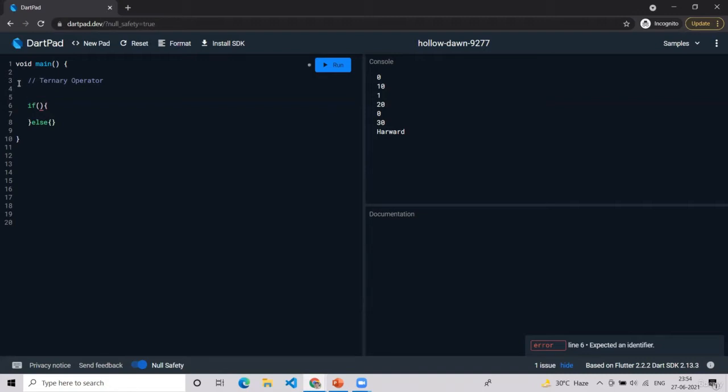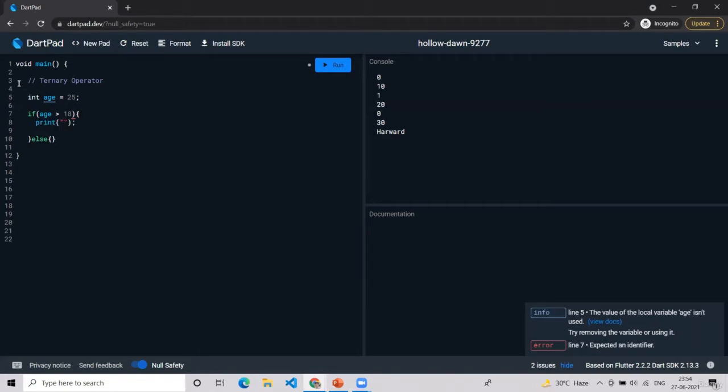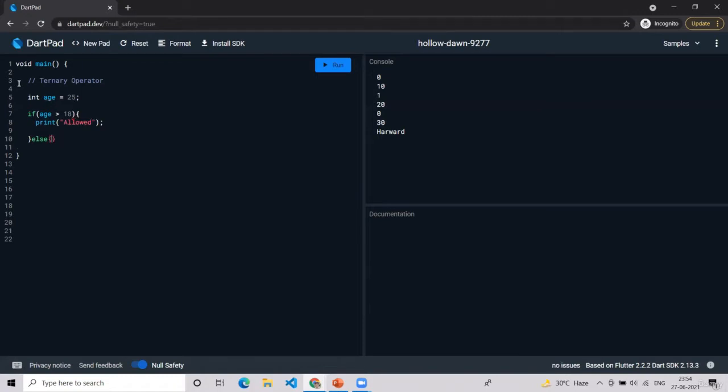Suppose I have a value int age is equal to 25. Here, I will just write if age is greater than 18, print allowed, suppose, and then if not, print not allowed. Okay, so this is our normal if-else statement.